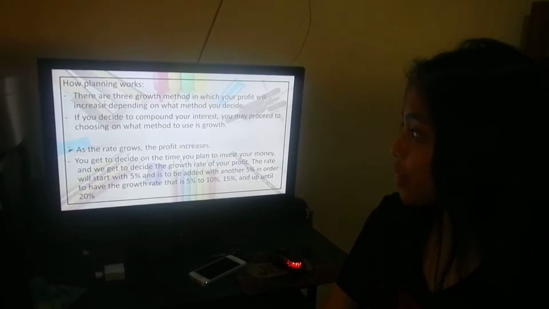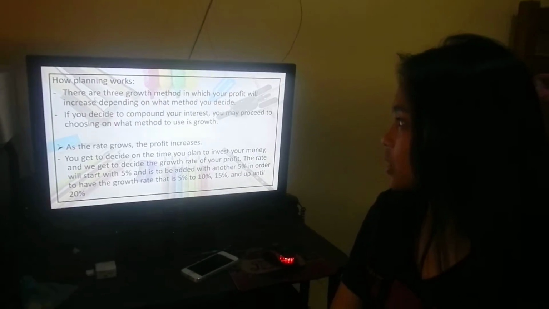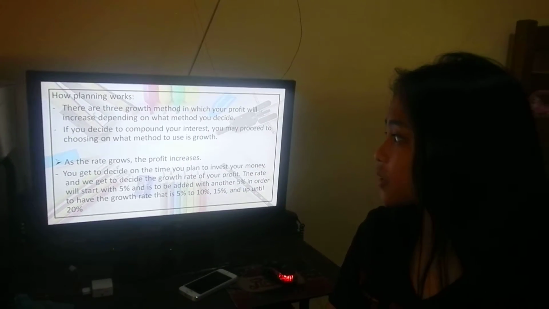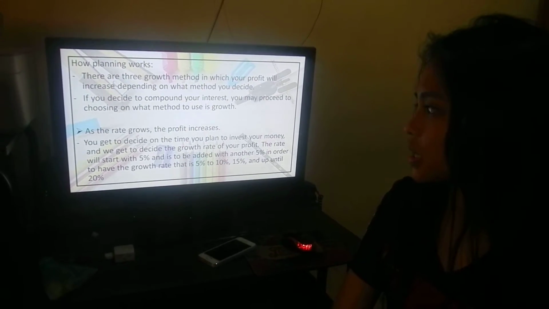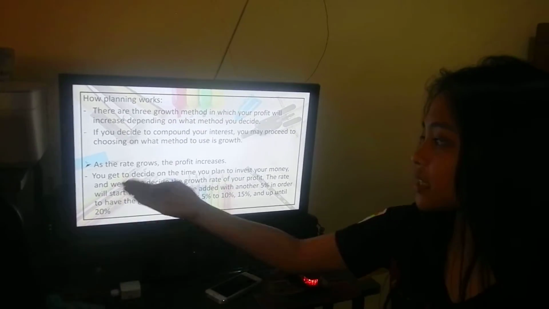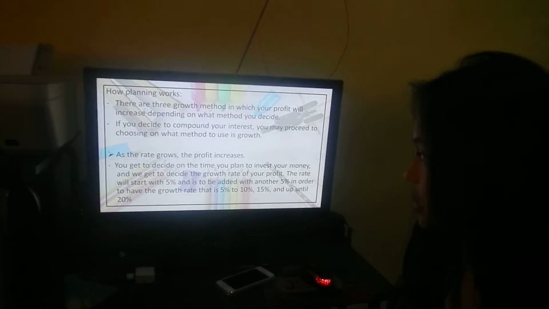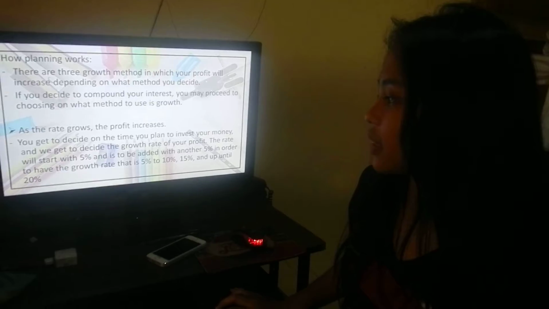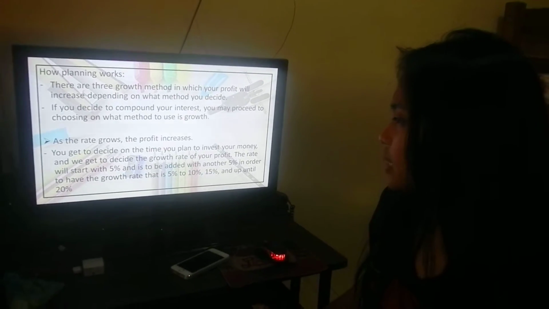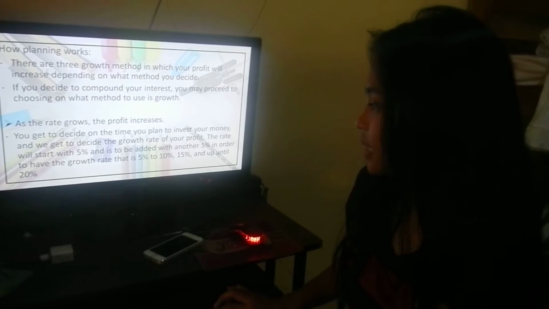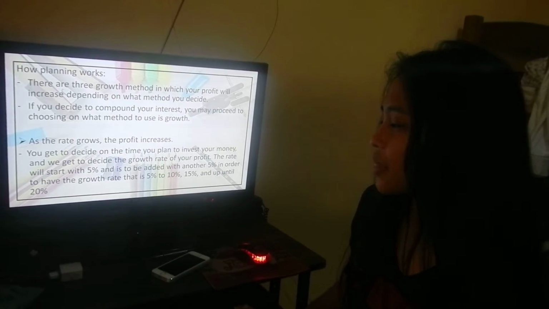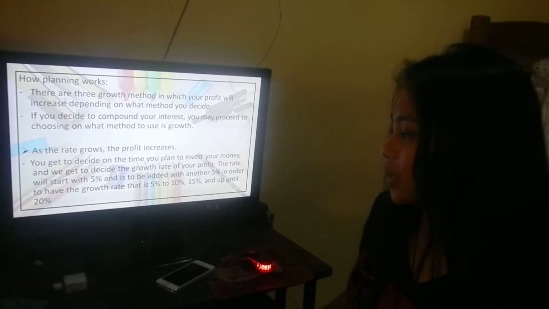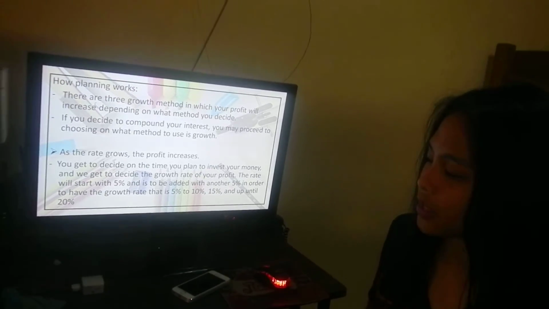How planning works. There are 3 growth methods in which your profit will increase depending on what method you decide. If you decide to compound your interest, you may proceed to choosing what method to use in growth. As the rate grows, the profit increases. You get to decide the time you plan to invest your money, and we get to decide the growth rate of your profit. The rate will start with 5% and is to be added with another 5% in order to have the growth rate that is 5% to 10%, 15%, and up until 20%.